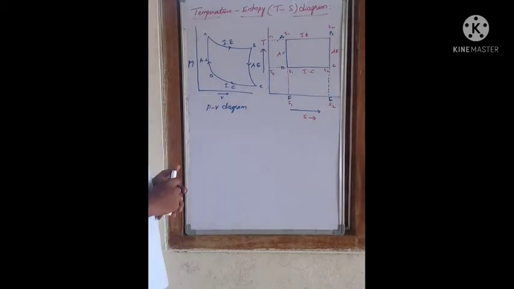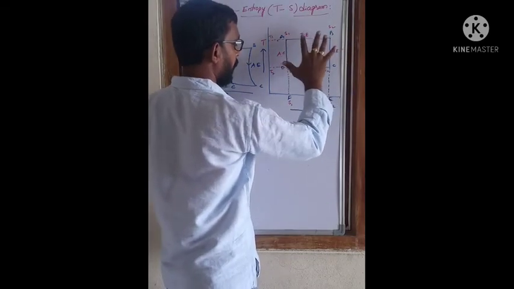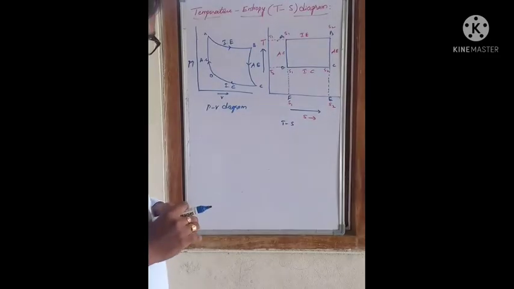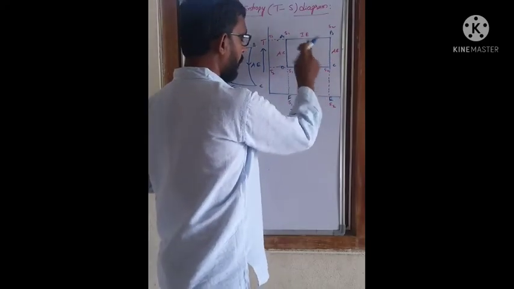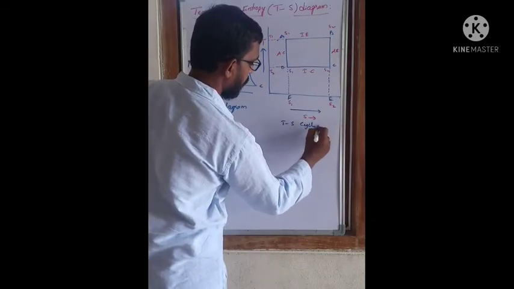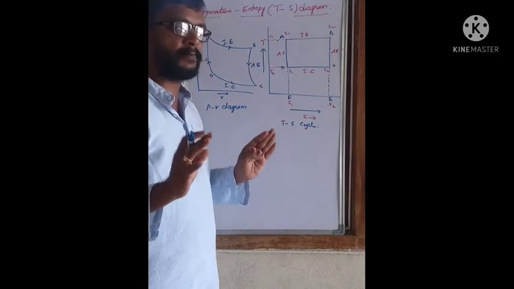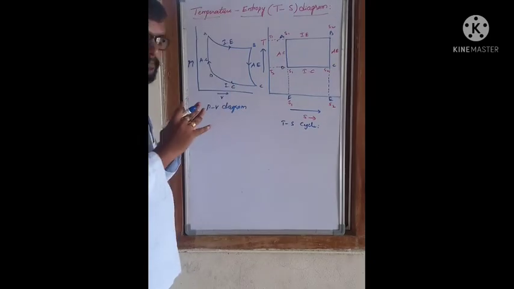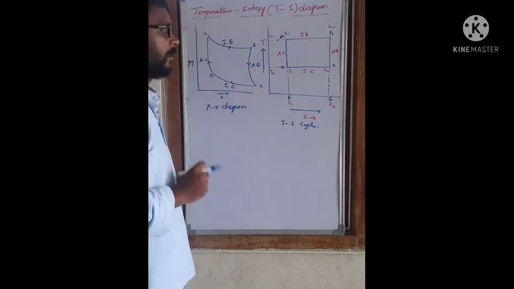In the area of the cycle of the TS diagram, this area of the TS cycle gives the available thermal energy for useful work in a reversible process or cycle.